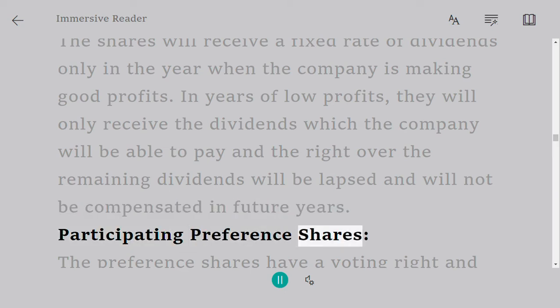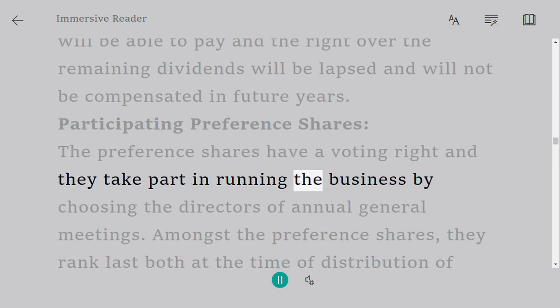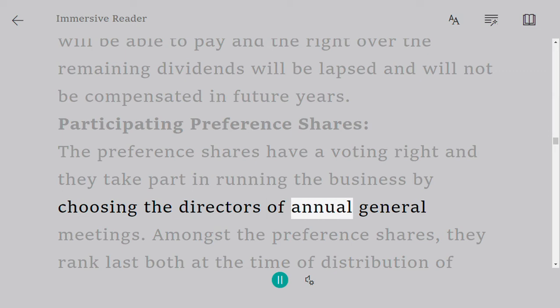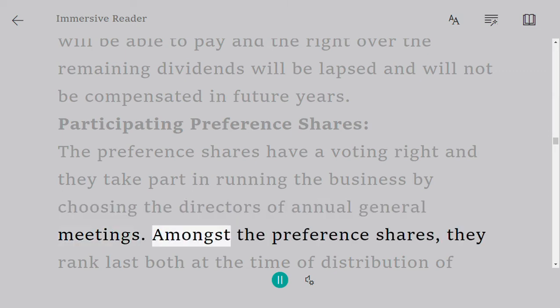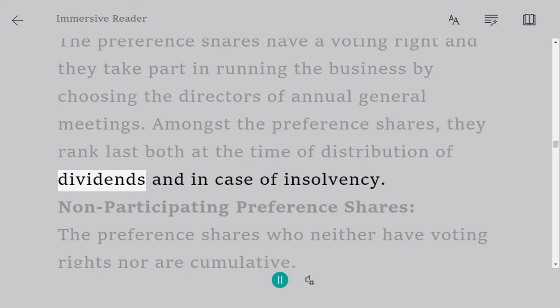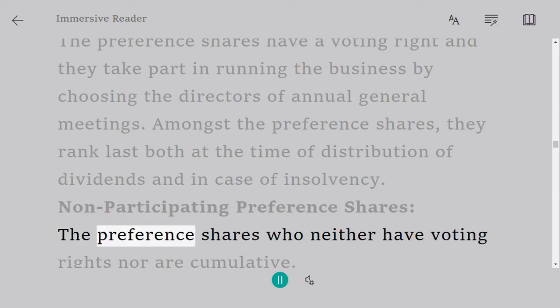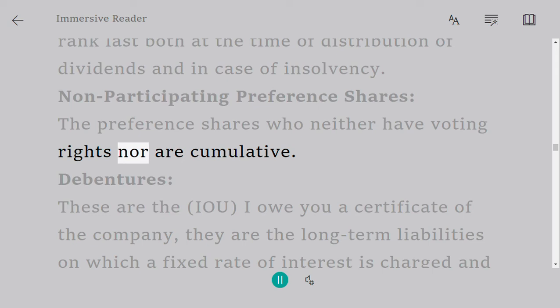Participating preference shares. The preference shares have a voting right and they take part in running the business by choosing the directors at annual general meetings. Amongst the preference shares, they rank last both at the time of distribution of dividends and in case of insolvency. Non-participating preference shares. The preference shares who neither have voting rights nor are cumulative.